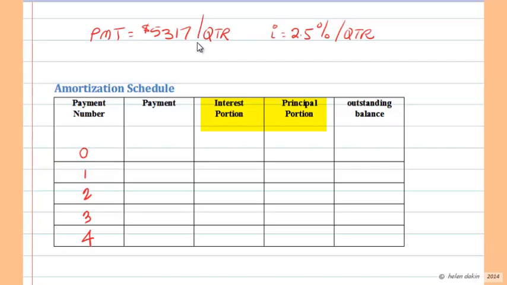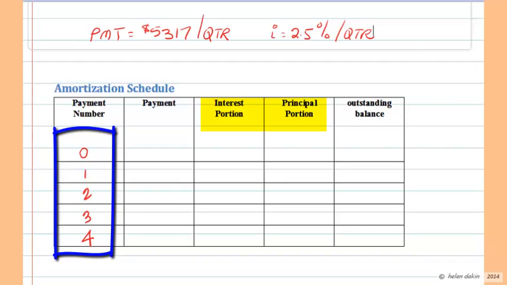So with this particular amortization schedule, we know that our payments are $5,317 per quarter and that the interest rate is 2.5% per quarter. I would like you to draw in the amortization schedule or identify the payment numbers, and in this particular case we have 4 payments. So start your schedule with row 0 and go all the way up to 4, recognizing that there will only be payments at the end of every quarterly period.